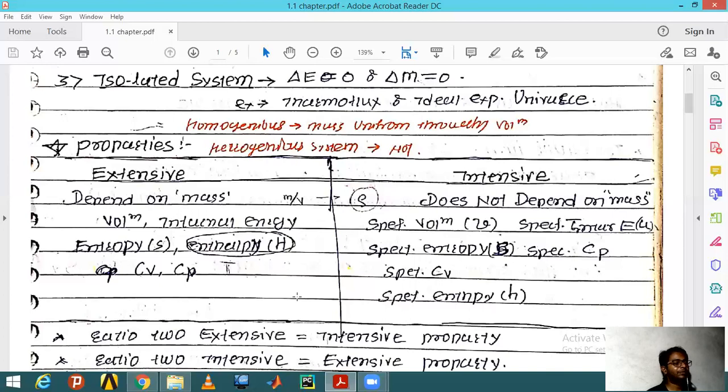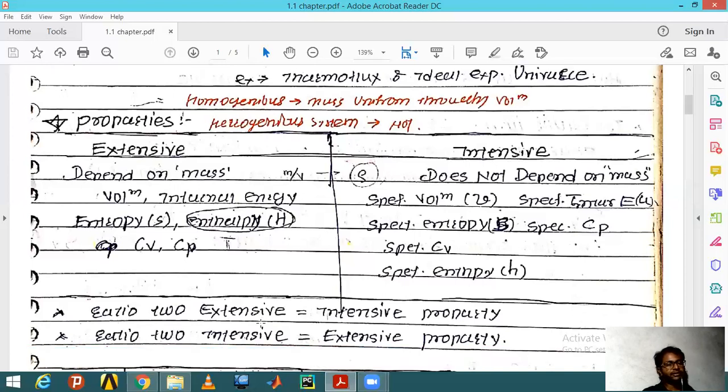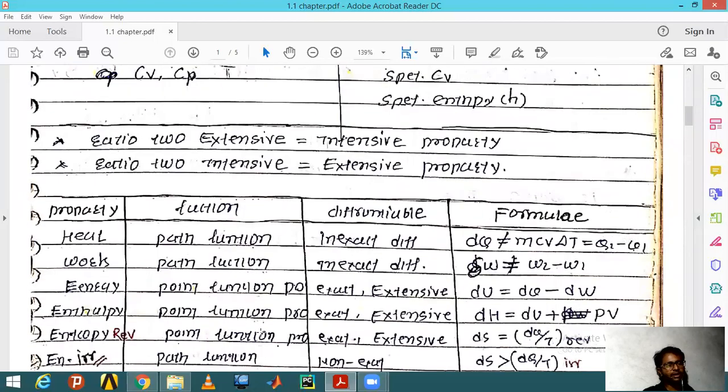the unmeasured quantities. If you take the ratio of two extensive properties, you will get an intensive property. The best example is density, whose formula is mass per unit volume. Mass is extensive, volume is also extensive, and the ratio that comes out of it, the density, is an intensive property. Similarly for the other case as well.